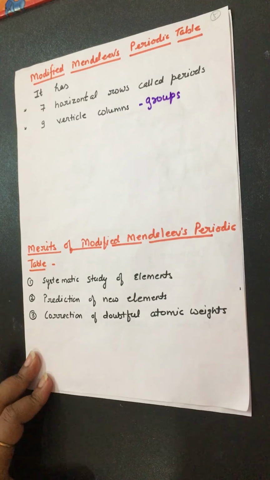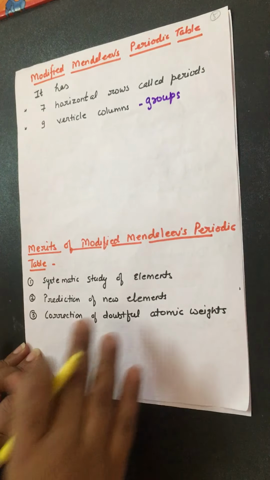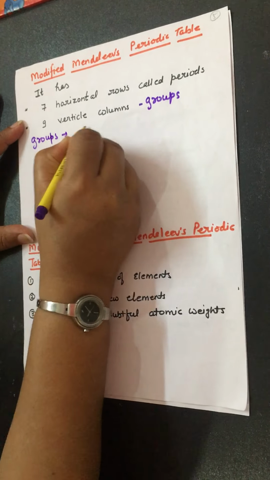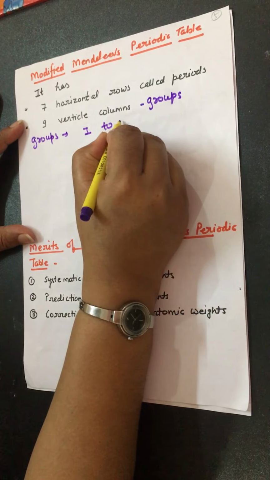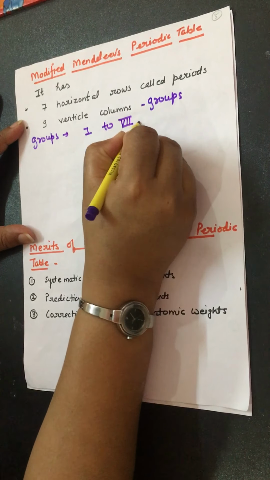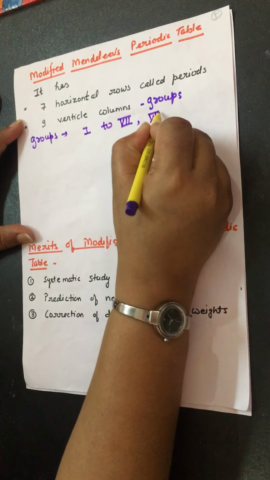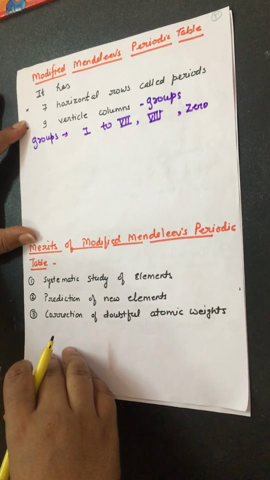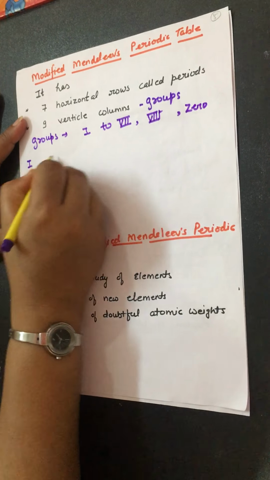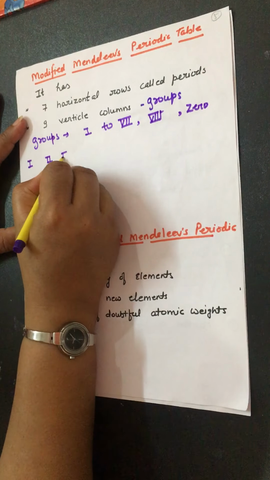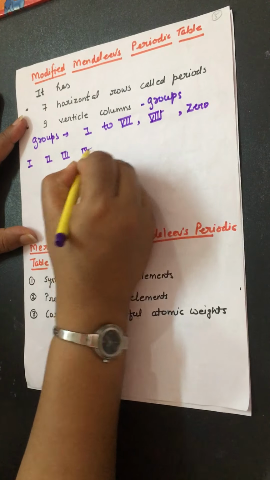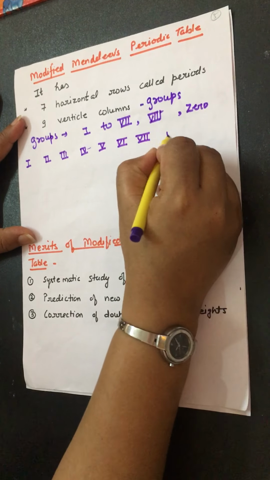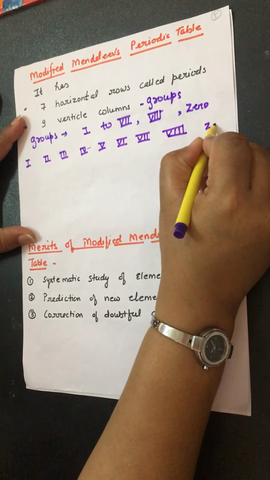These groups were divided as 1, 2, up to 7, then 8th and 0, written in Roman numerals: 1, 2, 3, 4, 5, 6, 7, 8 and 0.